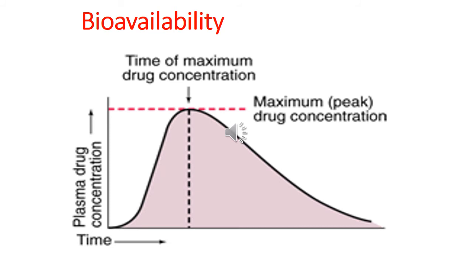It will be 100% when given through the intravenous route, and the time of maximum drug concentration will also be less in case of intravenous administration of a drug, but for oral administration the time of maximum drug concentration will be more. So this picture shows clearly the bioavailability of a particular drug through which route the drug is administered, whether oral or parenteral route.